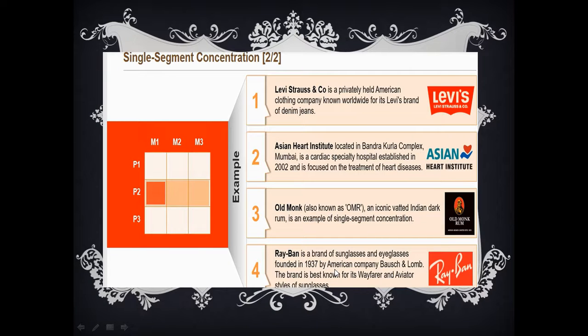Ray-Ban is a brand of sunglasses and eyeglasses founded in 1937 by the American company Bausch and Lomb, and the brand is best known for its Wayfarer and Aviator styles of sunglasses. Whenever you say sunglasses or cooling glasses, one best company's name comes to mind, that is Ray-Ban in the world. Just by concentrating on a single segment with a single product, they have become such a huge marketing chain now.